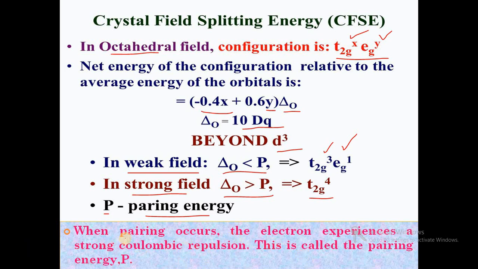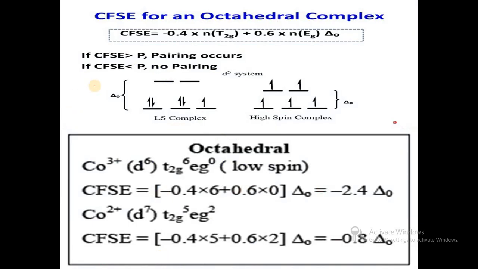When pairing occurs, the electron experiences a strong Coulombic repulsion, and this is called the pairing energy, represented by P. So the CFSE for an octahedral complex is CFSE equals minus 0.4 times the number of electrons in t2g plus 0.6 times the number of electrons in eg, multiplied by delta octahedral.